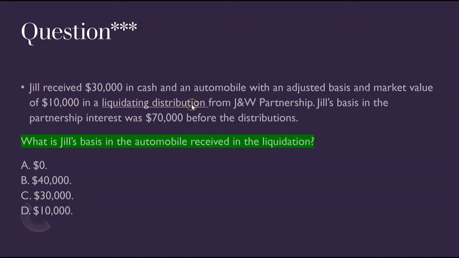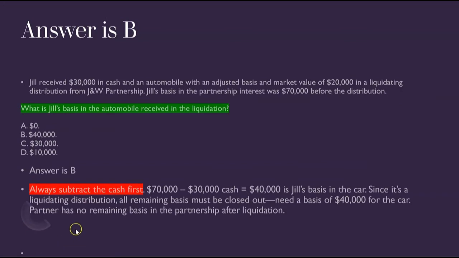She's not allowed to have any basis left in the partnership after we give her the car. Well, if there's $40,000 left after getting the cash, 70 minus 30, there's $40,000 left for her in her partnership basis. Then it's going to take $40,000 to zero out her partner basis, which means we're going to have to give her a basis in the car of $40,000. Answer is B. So B is the answer. Always subtract the cash first.